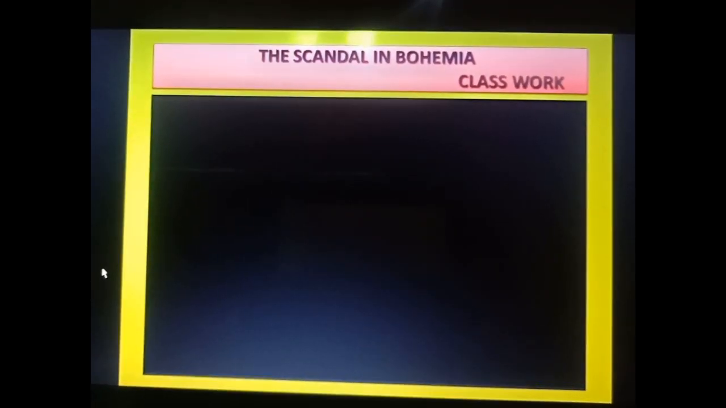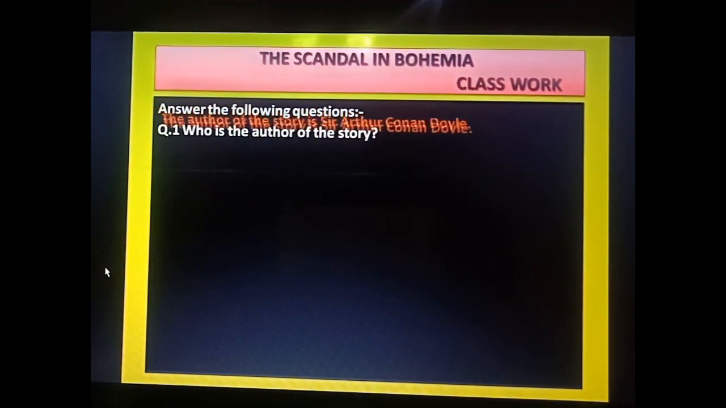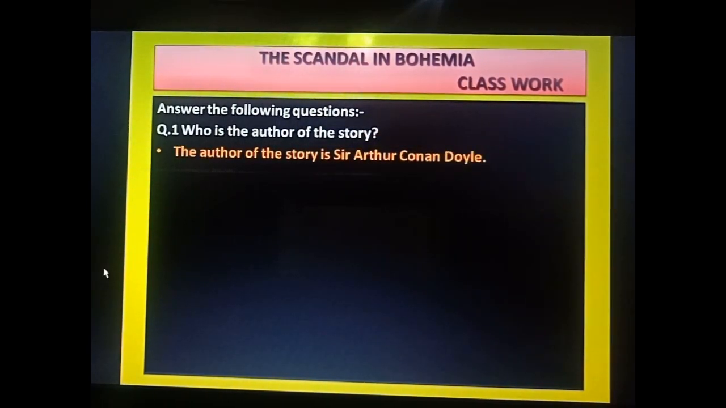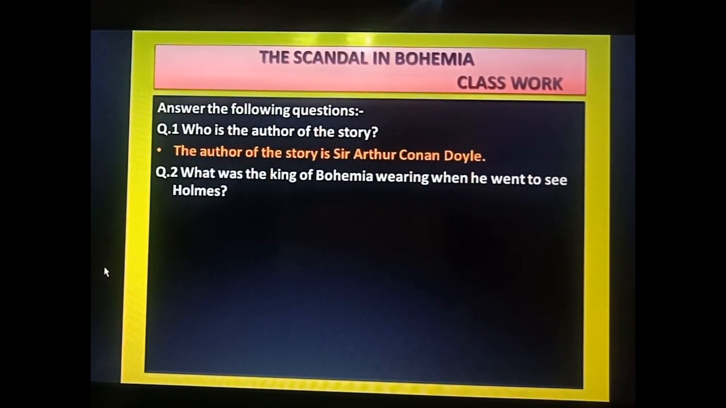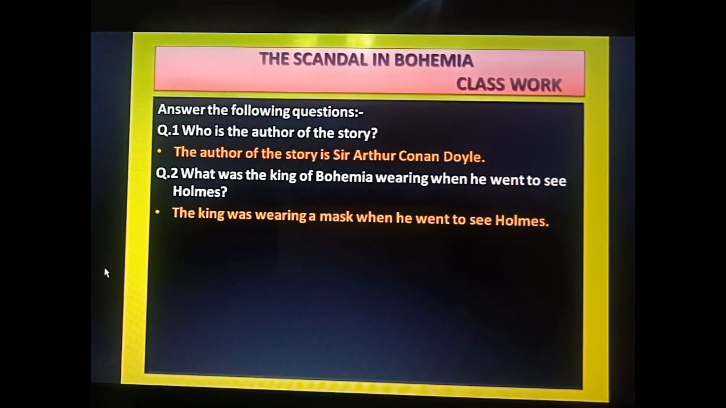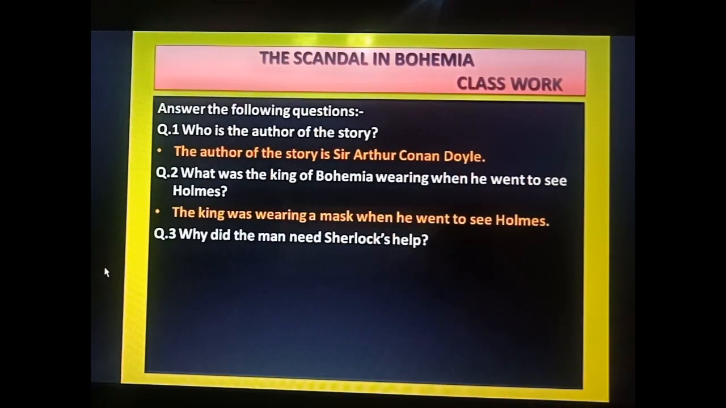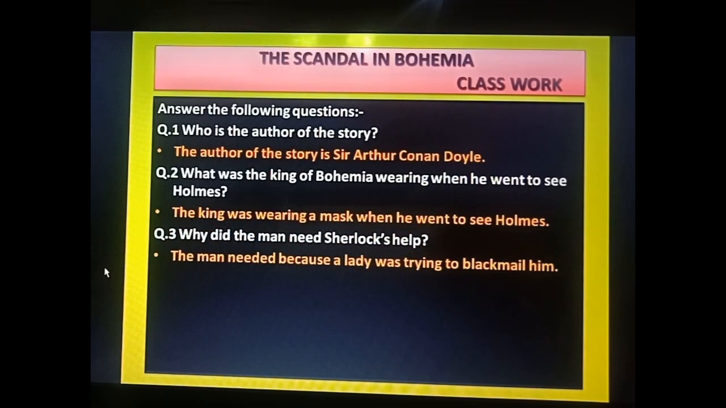In this you have to do the question answers. The first one: who is the author of the story? As I have told you, this complete novel is written by Sir Arthur Conan Doyle. The next one: what was the King of Bohemia wearing when he went to see Holmes? As I have shown you in the picture, the king was wearing a mask. Now the next one: why did the man need Sherlock Holmes' help? Because a lady was trying to blackmail him.